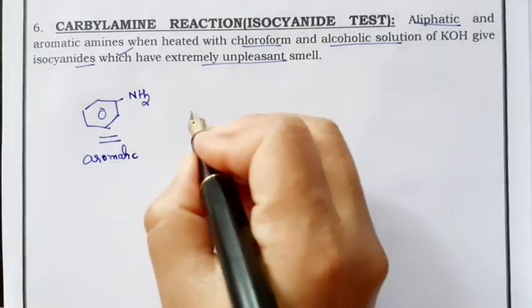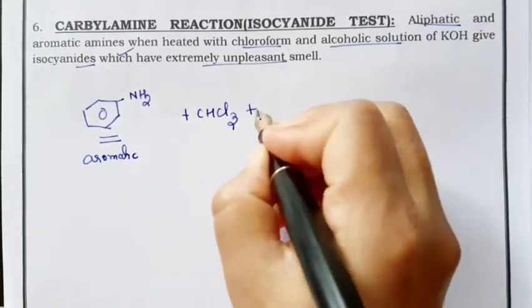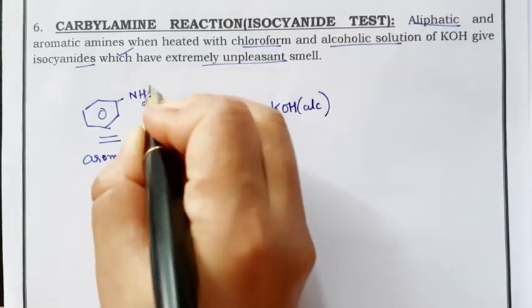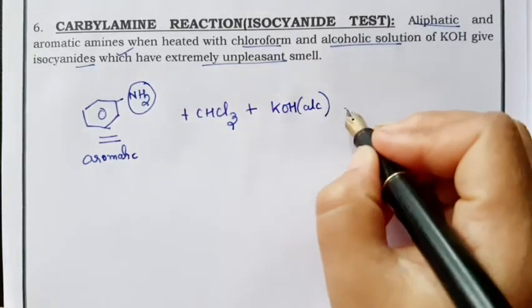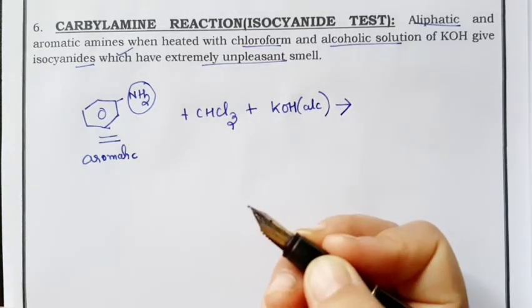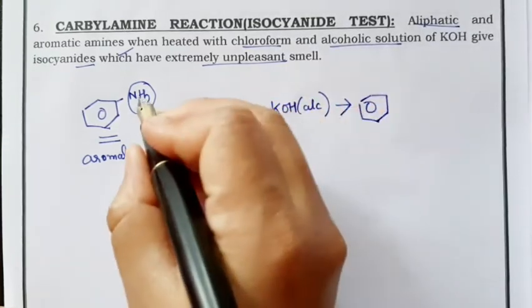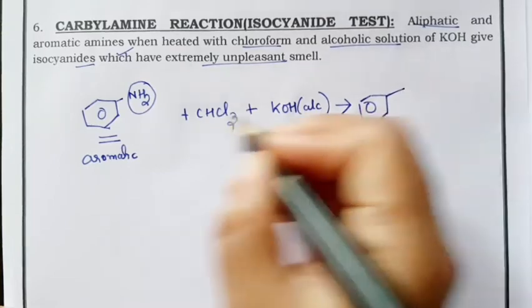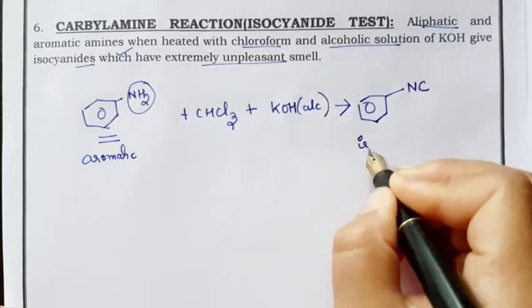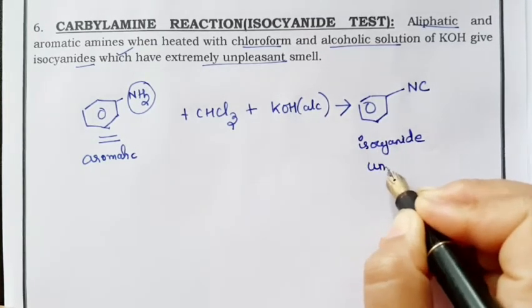Whenever this is treated with chloroform and alcoholic KOH solution, this simple NH2 group will get converted to NC, isocyanide, without any change in the other parts of your amine. Just say your benzene ring stays, but NH2 will get converted to NC, isocyanide, and this will give an unpleasant smell.